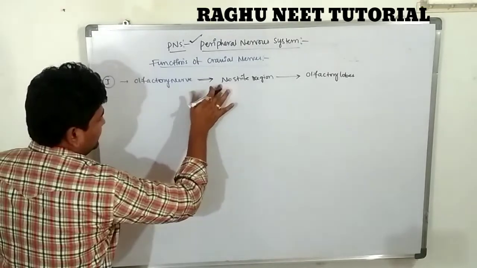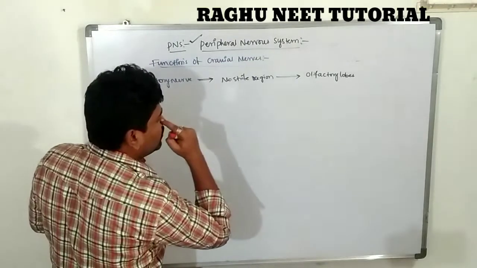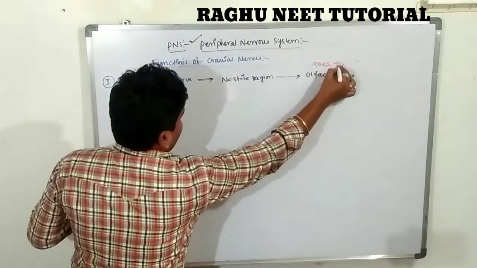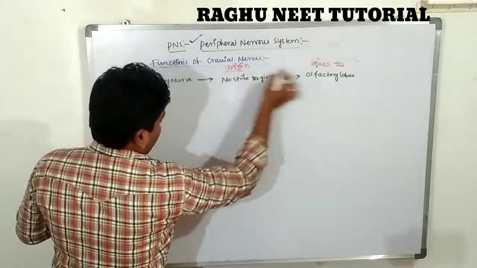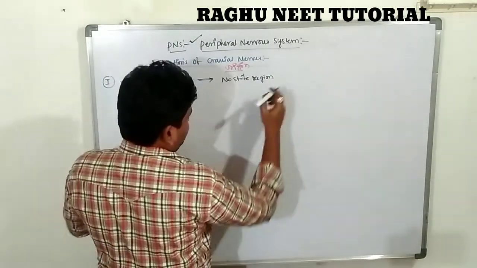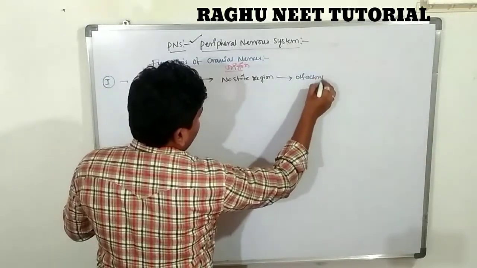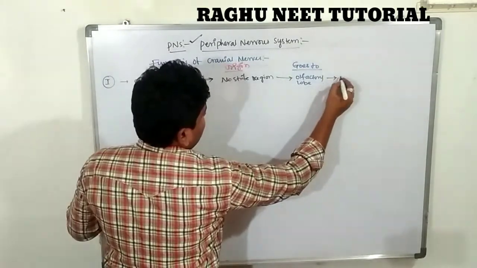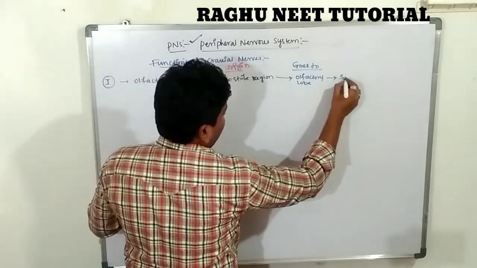So these originate from the nostril region, in the nose region, and go to the olfactory lobe. Next one, type and function. Origin and goes to the olfactory lobe. Is it a sensory nerve, yes or no? It is a sensory nerve.